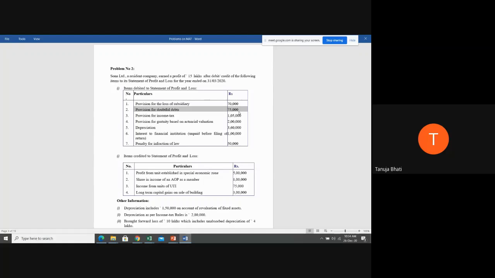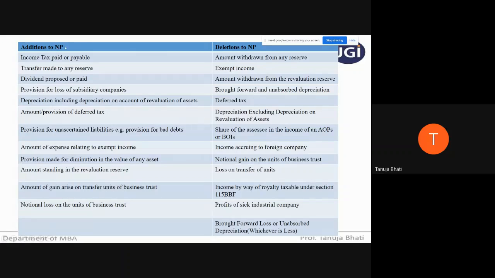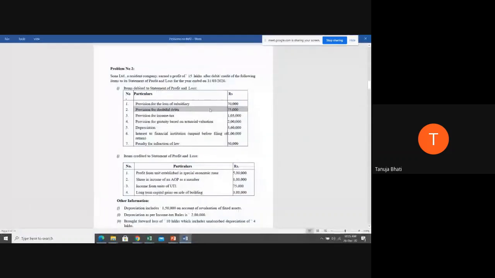See students, it is a provision for unascertained liability, correct? You know that the doubtful debt is of some amount, but later you may recover that amount. So it is an unascertained liability. See here students, additions to net profit, provisions for unascertained liability, provision for bad debts, that is doubtful debts, 75,000. So you're going to add it to the net profit or ignore it, students? Add it, ma'am. Add. Very good.